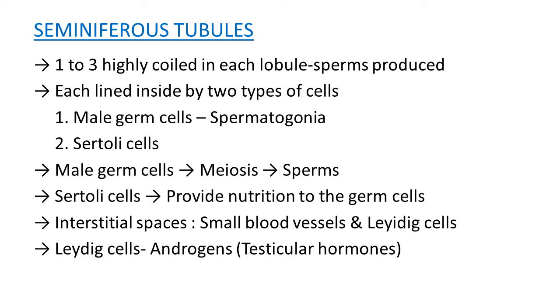So through this diploid cell, at the end of this process, a number of sperms are produced and they are haploid because they are developed through the meiosis process. Second, Sertoli cells. Their main role is to provide nutrition to the germ cells. So both cells are very important for formation of sperm or male gamete.